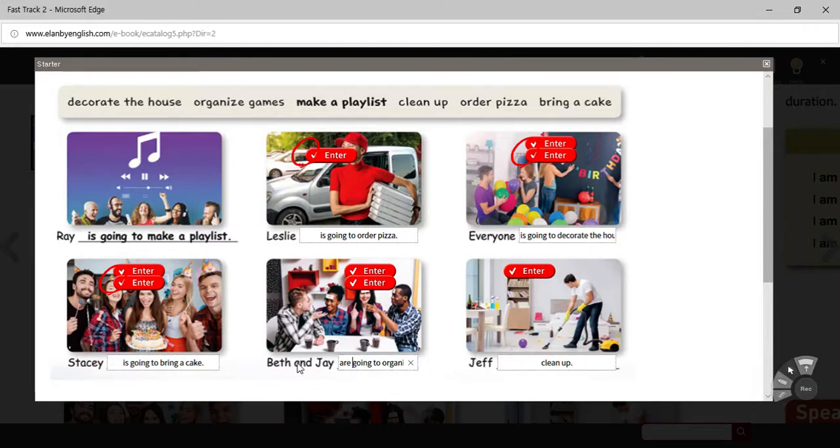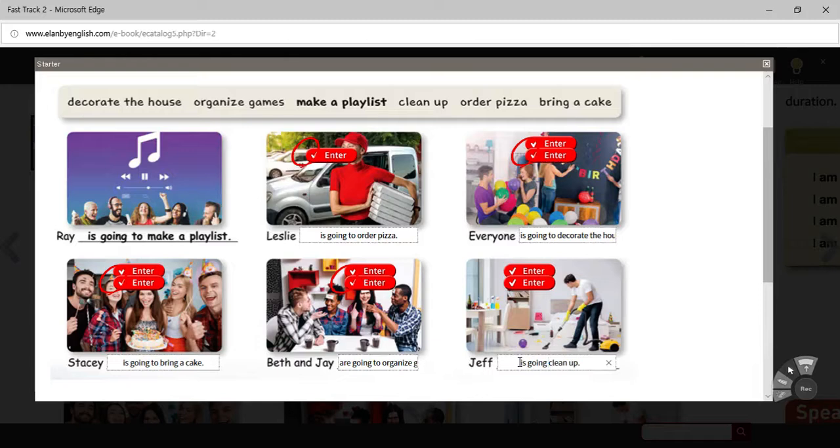Okay, because it's more than one person. So they are, she is, he is. Okay, maybe we are. But everyone is going to decorate the house. Did I get it right? Good. That leaves Jeff. No big surprise here.